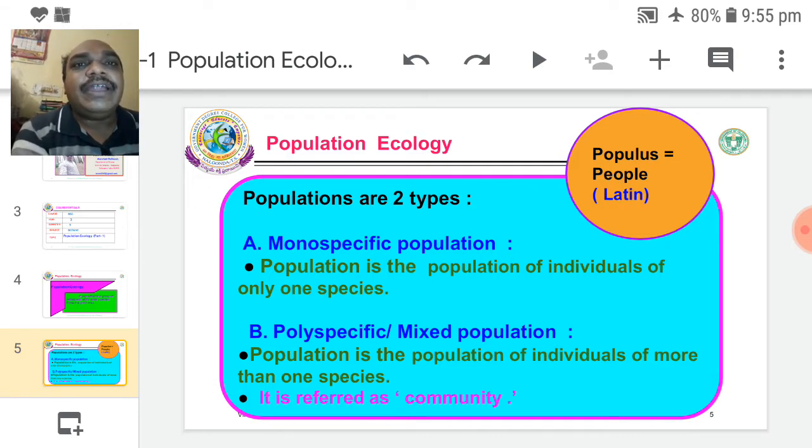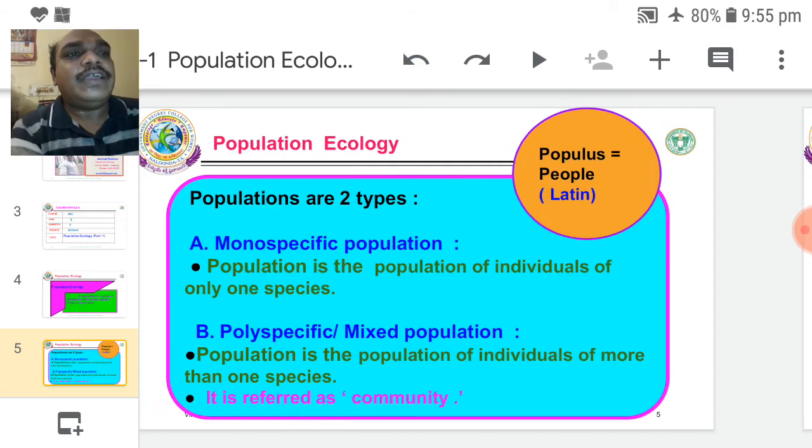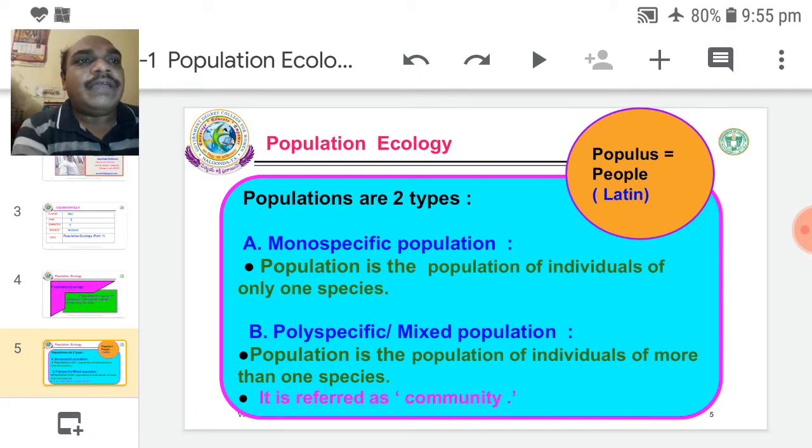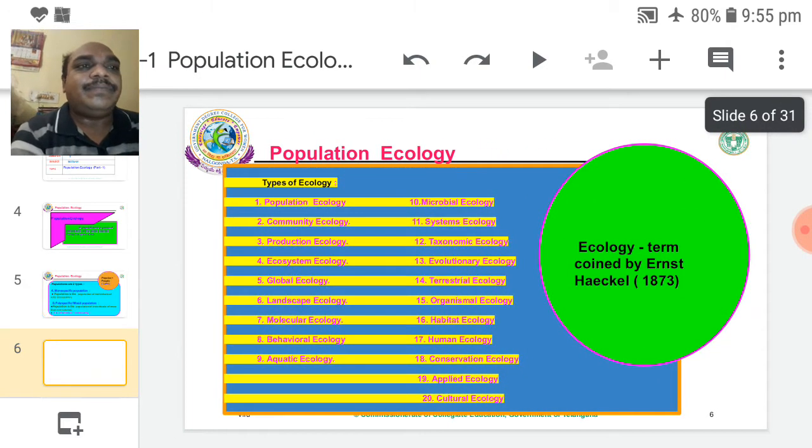In a community, many types of species are visible. For example, dog is one species, neem tree is another species, lotus plant is another species. In a single area, these more than one species are living together. That is called a community. So the word populus is derived from the Latin language.